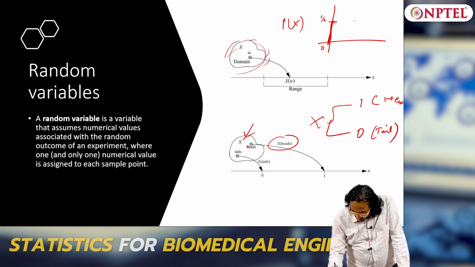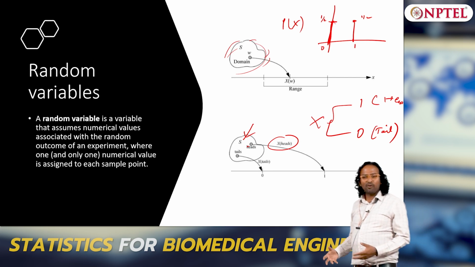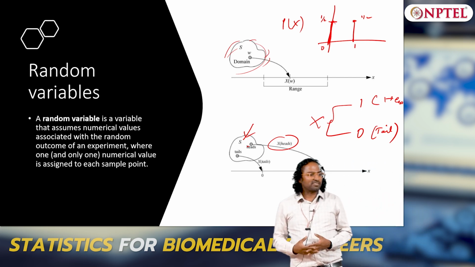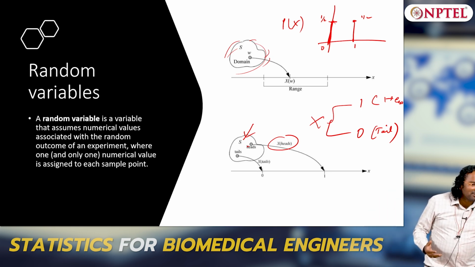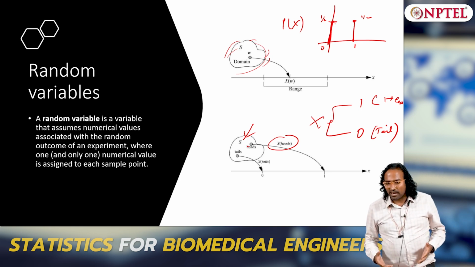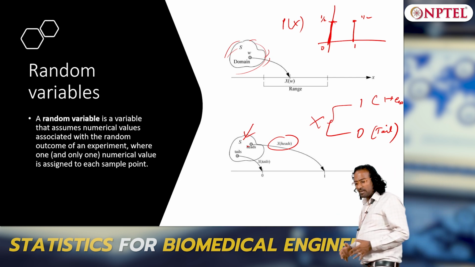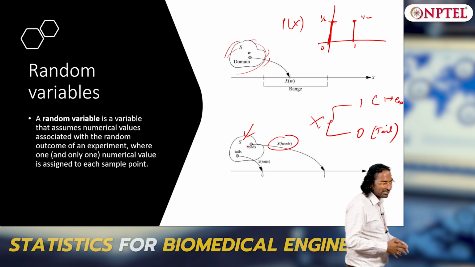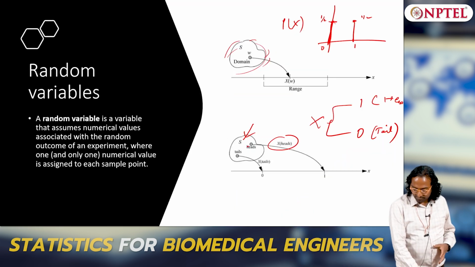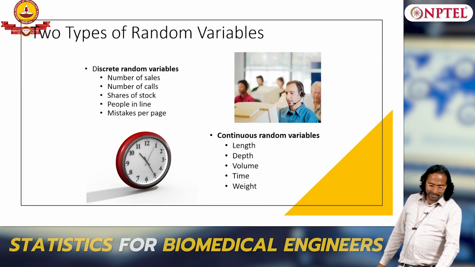1 by 2 for 0 and 1 by 2 for 1. So it is the probability distribution of x. It is not the probability of x, it is the distribution of x, because x is supposed to take multiple values, and for each value of x you have a probability, and when you plot P of x, it is a probability distribution. That is why we call it a probability distribution, okay. That is why I have mentioned the title as probability distribution.